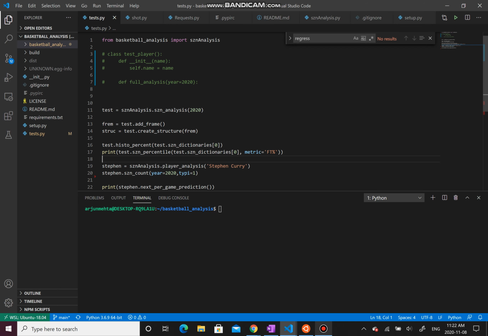What our package's objective is to do is to give somebody the ability to analyze basketball seasons and players by means of linear and polynomial regression. In this, we have created a pip package so that they may import it into their own projects and use the analysis however they deem fit.